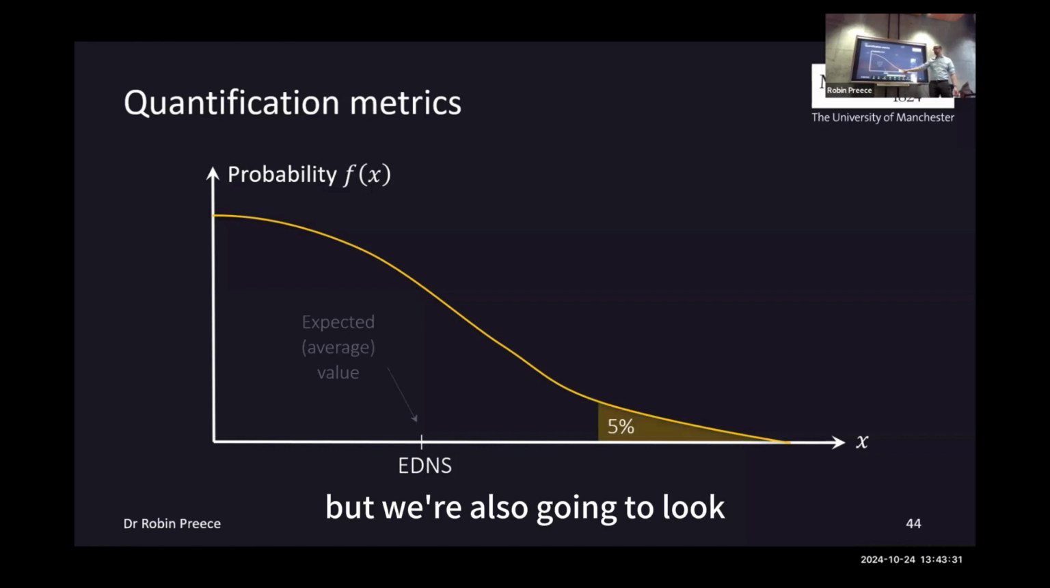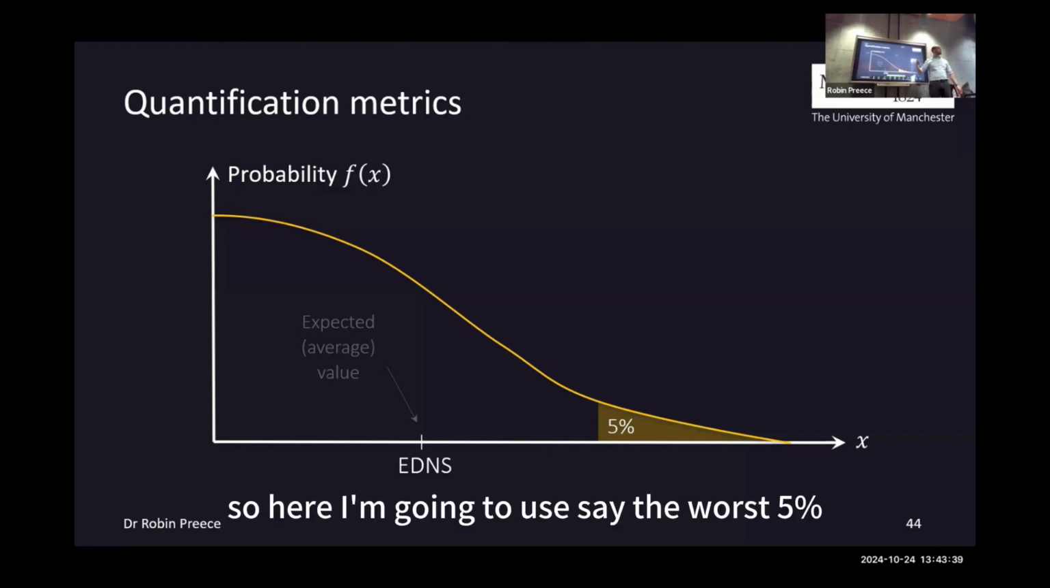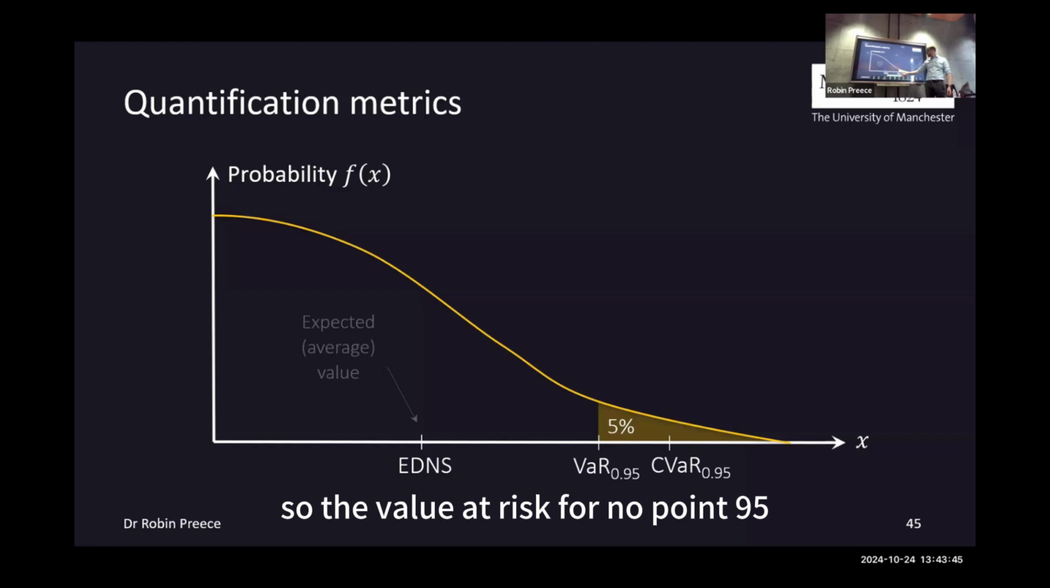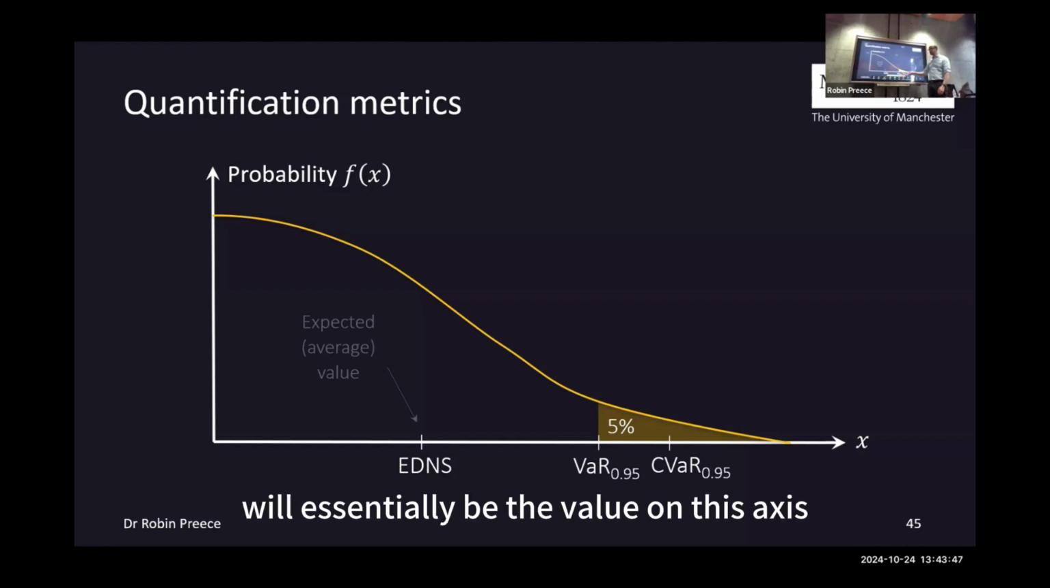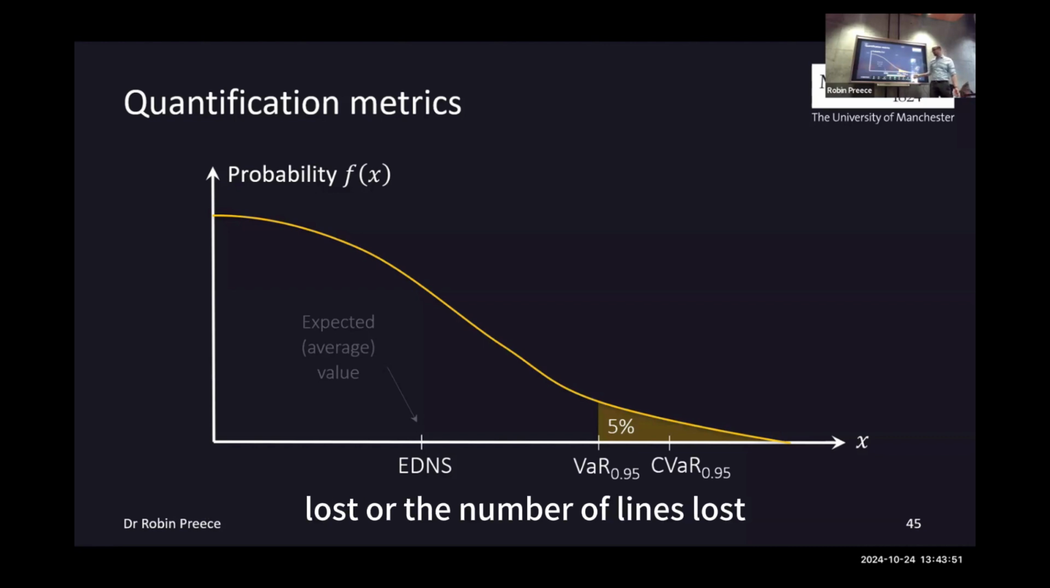But we're also going to look at things to do with the tail. So when we're looking at blackouts, we quite often care about the worst case. So here I'm going to use, say, the worst 5%. And then what we can do is we can call this the value at risk. So the value at risk for 0.95 will essentially be the value on this axis. So this might have been the amount of demand lost or the number of lines lost.